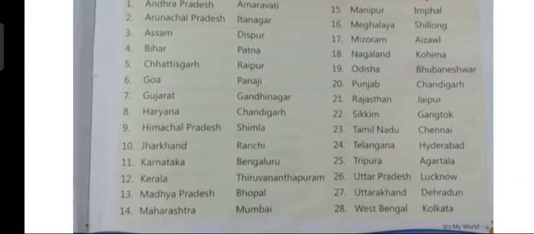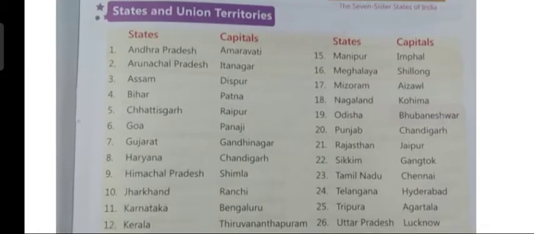Haryana's capital is Chandigarh. Himachal Pradesh capital is Shimla. Jharkhand's capital is Ranchi. Karnataka's capital is Bengaluru. Then Kerala's capital is Thiruvananthapuram. Madhya Pradesh capital is Bhopal. Then Maharashtra's capital is Mumbai. Manipur's capital is Imphal. Then Meghalaya's capital is Shillong.